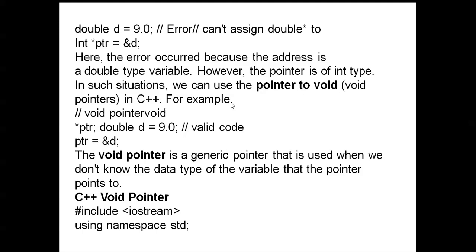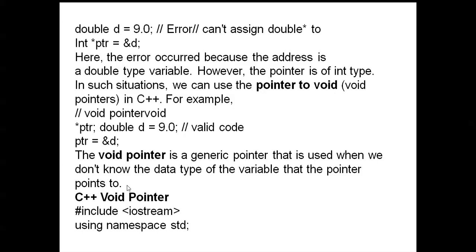In C++, for example, void *ptr, double d = 9.0 is valid code, and ptr = &d. The void pointer is a generic pointer that is used when we don't know the data type of the variable that the pointer points to.